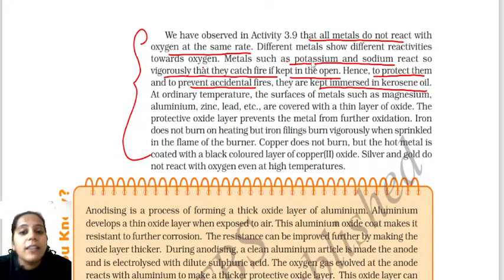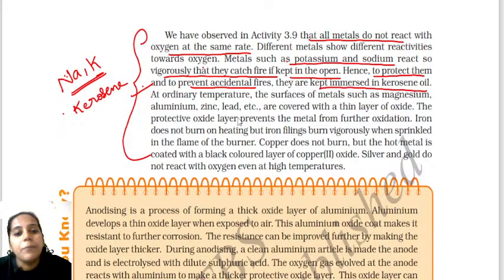It is because they both are highly reactive metals. Sodium and potassium, when we keep them open in the air, they catch the fire. You have to write this in the exam. So to prevent the accidental fires, we are immersing them in the kerosene. Very important.